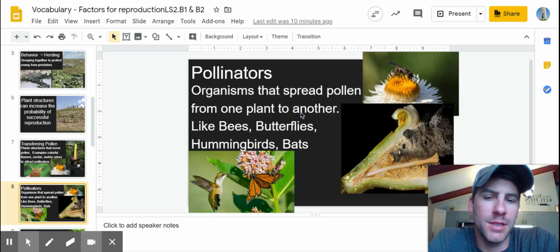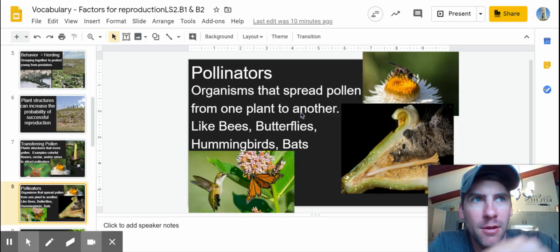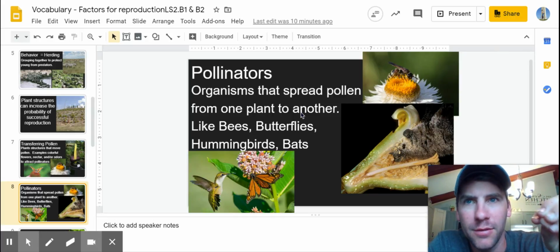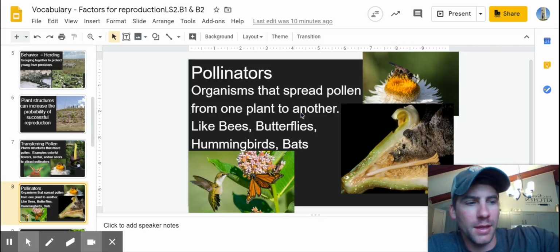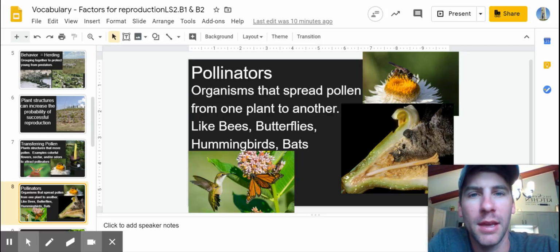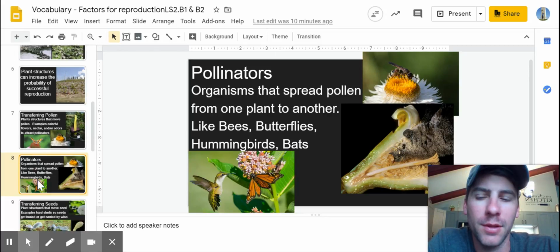You guys have all seen this when you see bees and butterflies going from flower to flower, that transfers pollen. Pollen is the male reproductive cell for plants, and that's how they get some genetic diversity whenever they transfer that pollen to other plants.